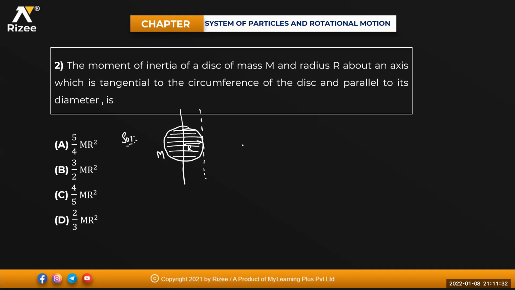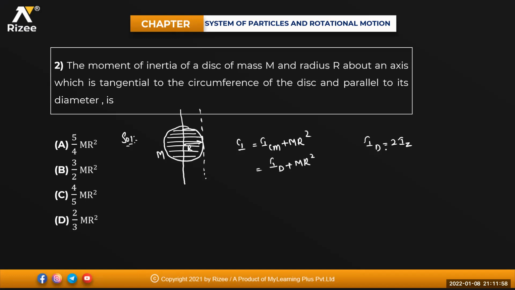Okay, so I can apply the parallel axis theorem. I is equal to ICM plus M into R square. Moment of inertia about the diameter will be equal to how much, beta? This one, ICM, is about the diameter, plus M into R square. We know that Iz will be equal to how much?